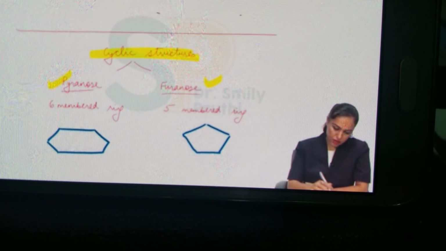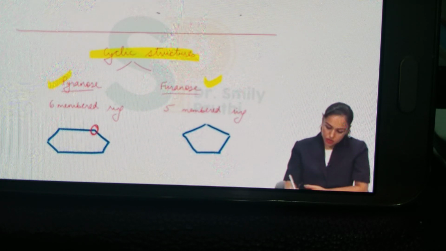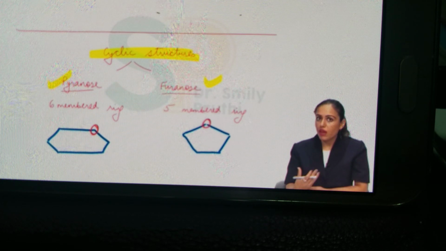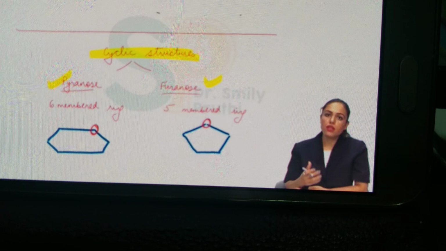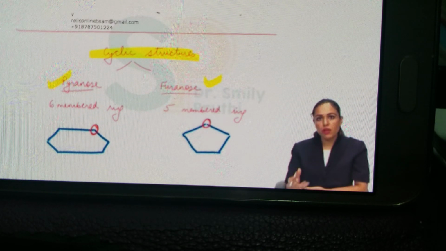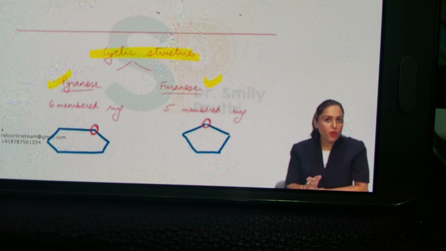Let's see these rings here. This is the pyranose ring, oxygen is present here. This is the furanose ring, oxygen is present here. So if I ask you how many carbons are present in the pyranose ring, the answer is 5 because one is oxygen. Pyranose is a six-membered ring, but the number of carbons is 5. Similarly, furanose is a five-membered ring, but the number of carbons is 4 here.